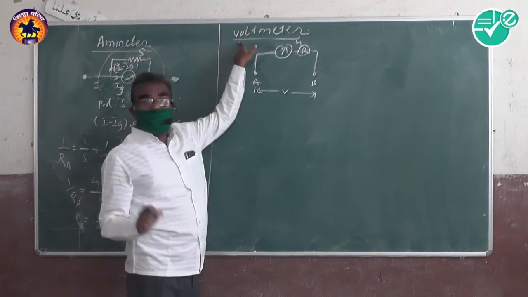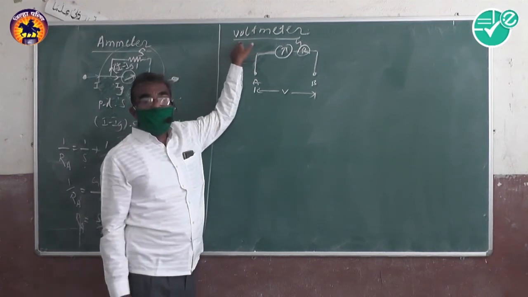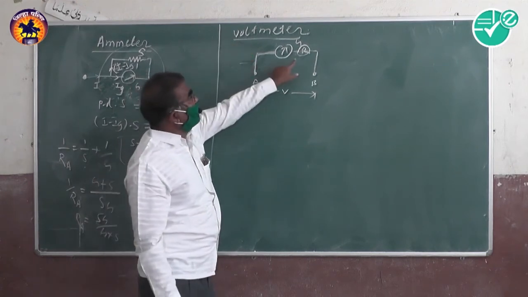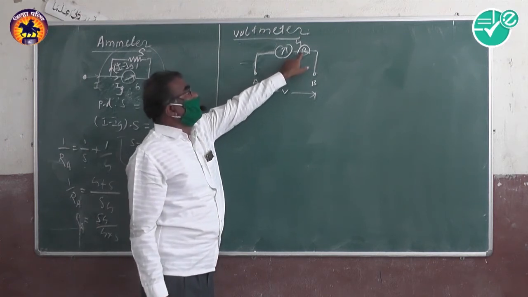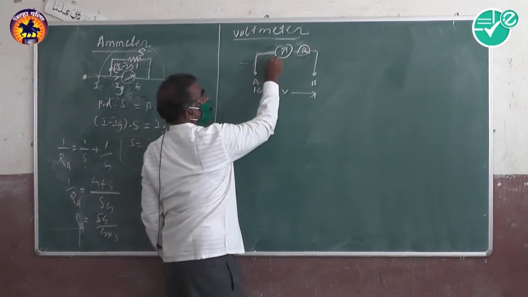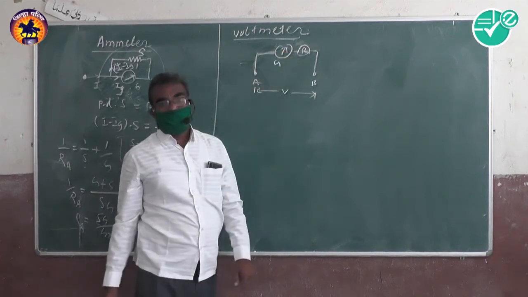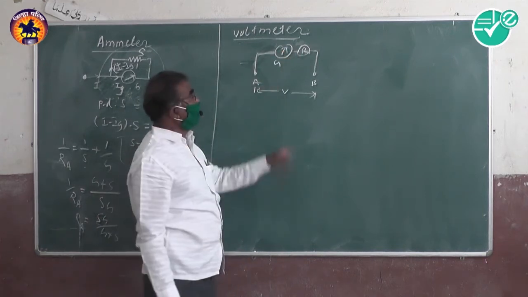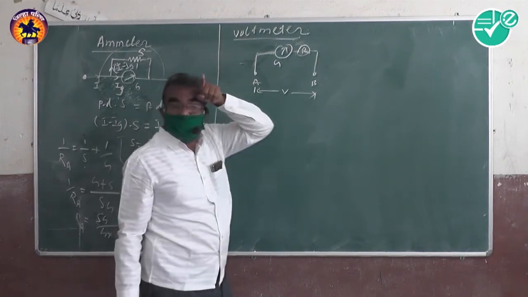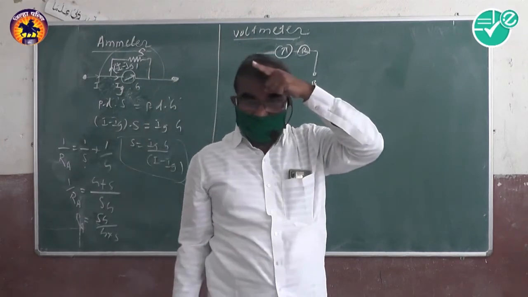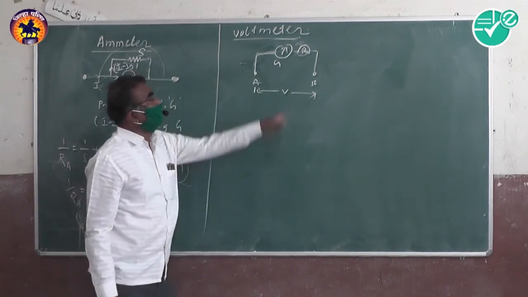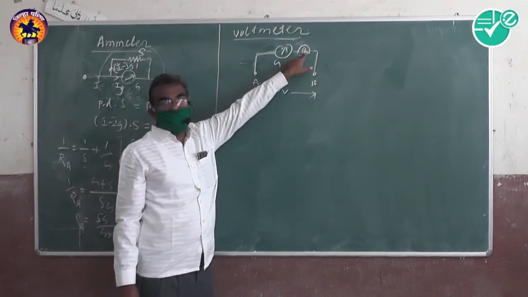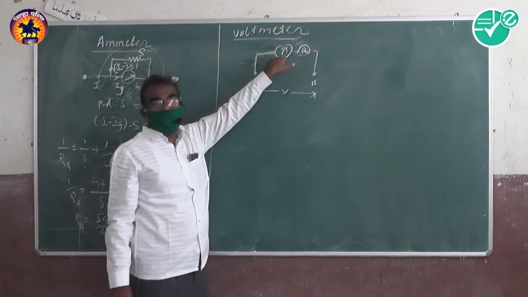How is the moving coil galvanometer converted into a voltmeter? By connecting a high resistance, capital R, in series with the galvanometer coil. Therefore, a moving coil galvanometer is converted into a voltmeter by connecting a high resistance in series with the galvanometer coil.